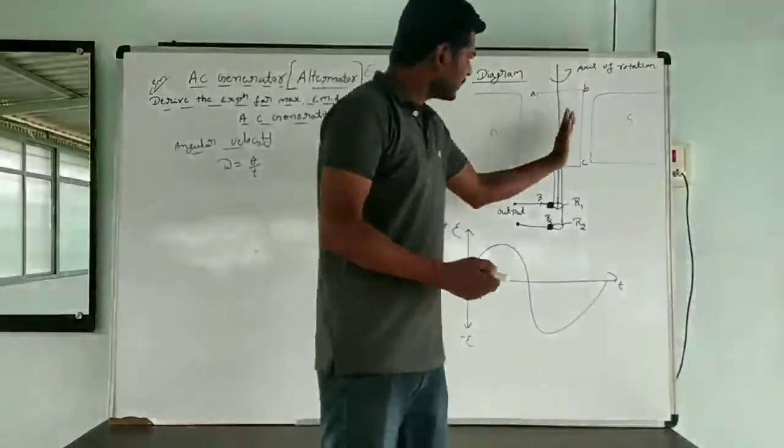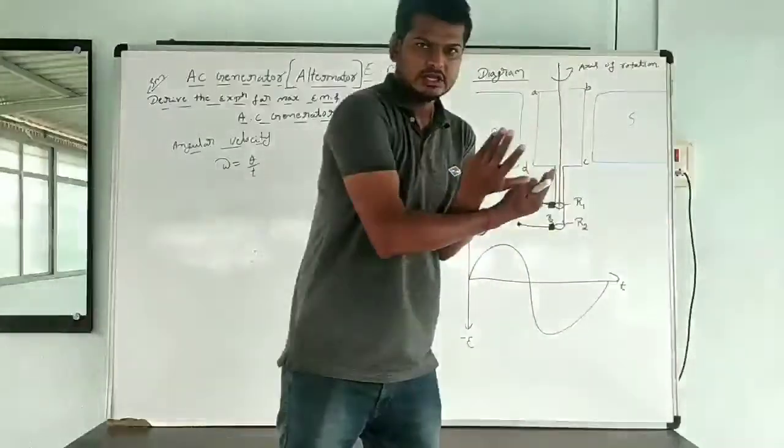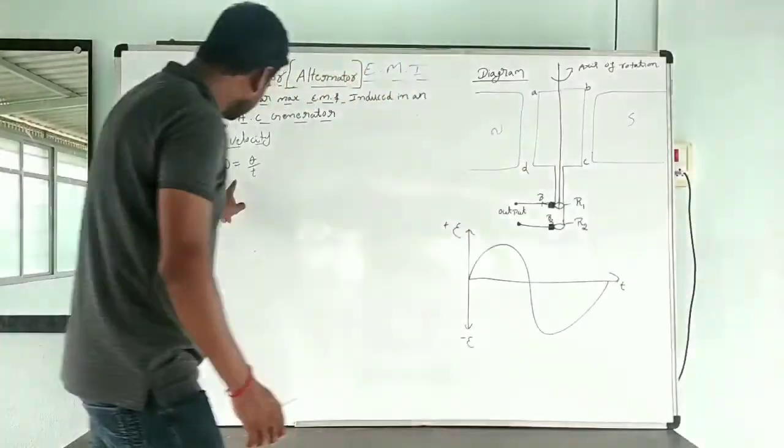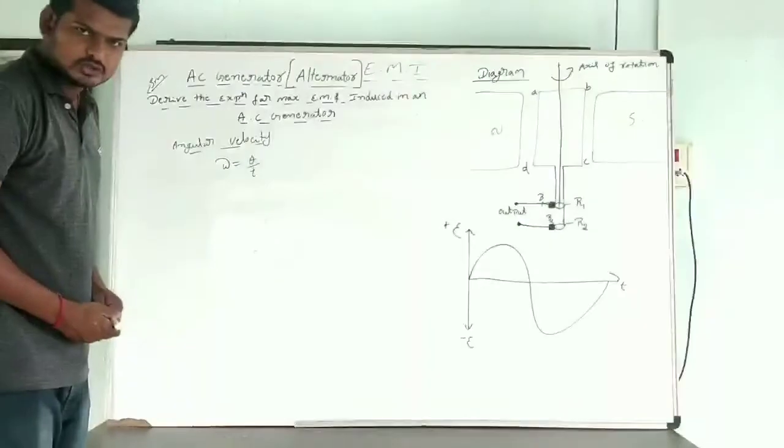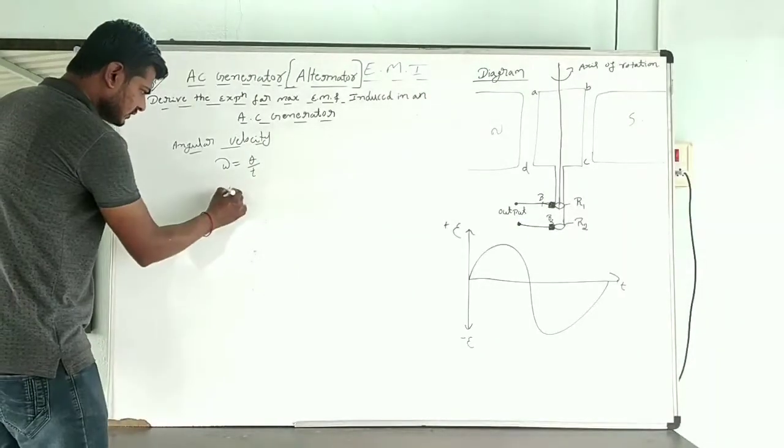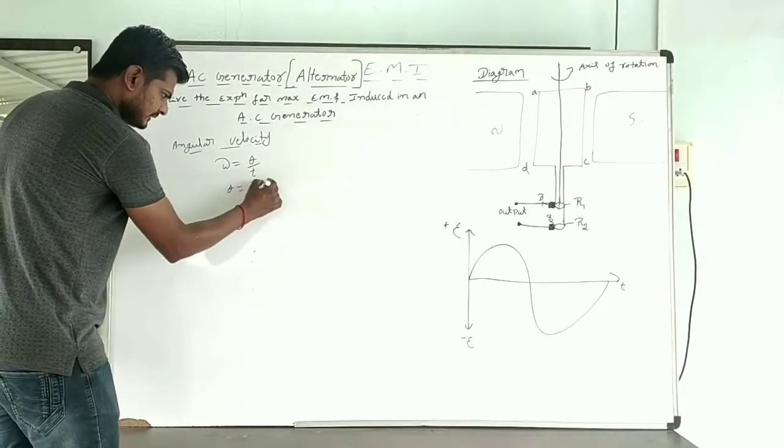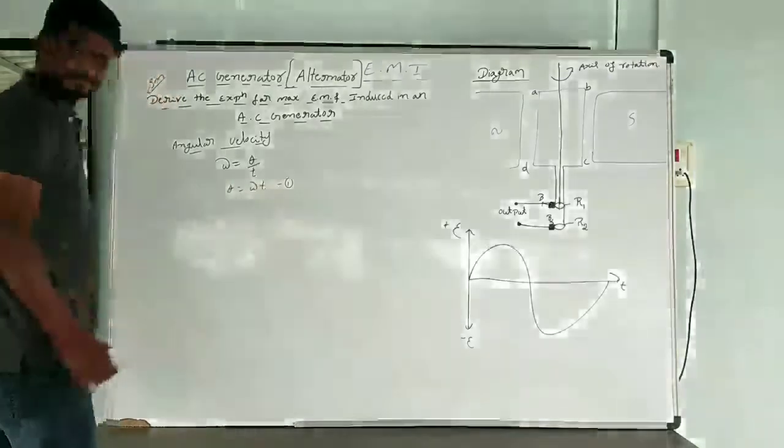Here the coil is going to be rotated. What is going to happen? The angle is going to change. Therefore, angular velocity is given by omega is equal to theta by t, which means theta is equal to omega into t. This one I am going to take as equation 1.